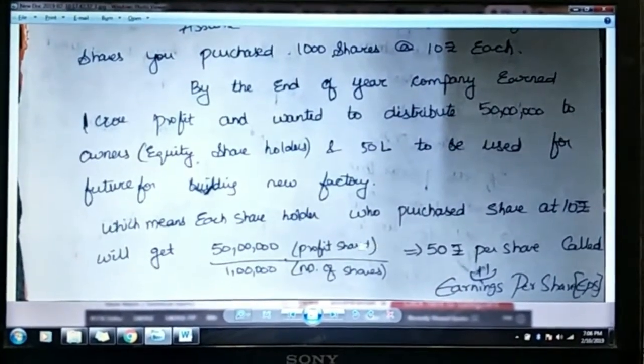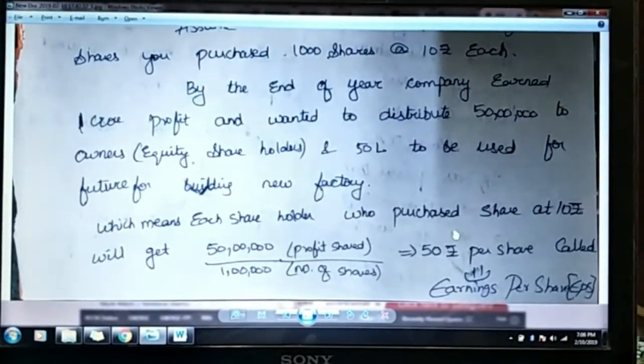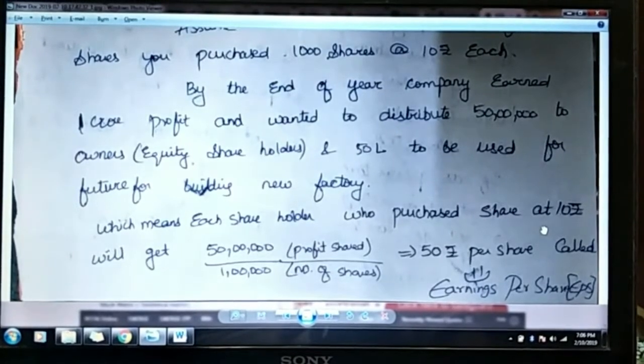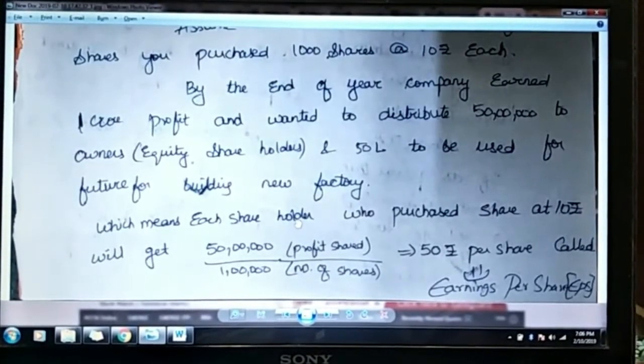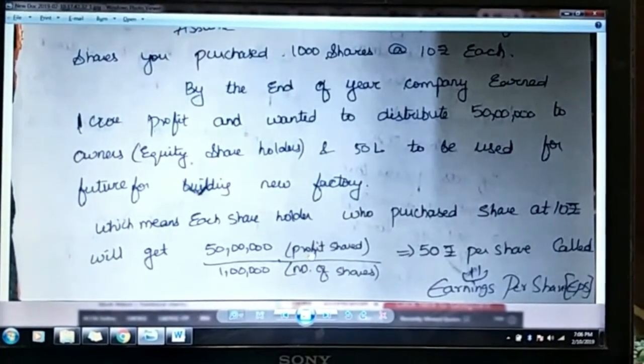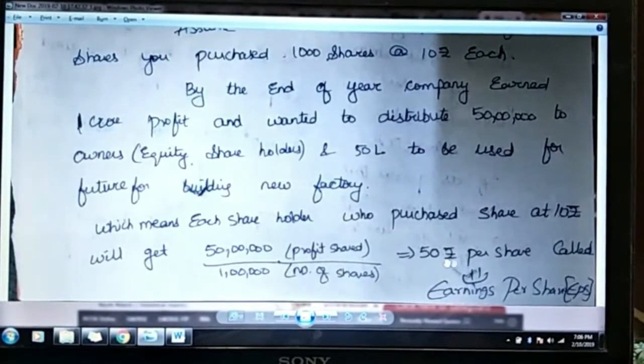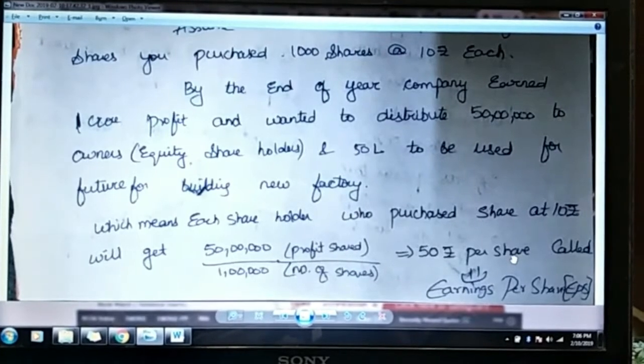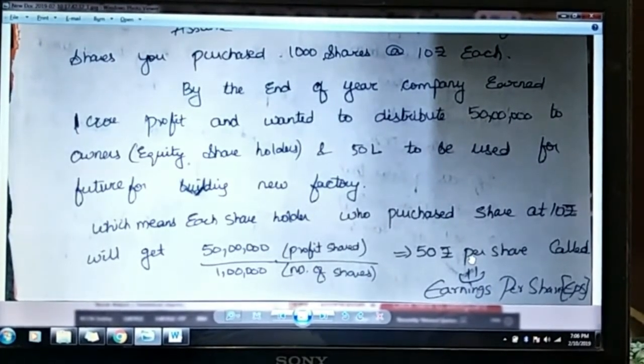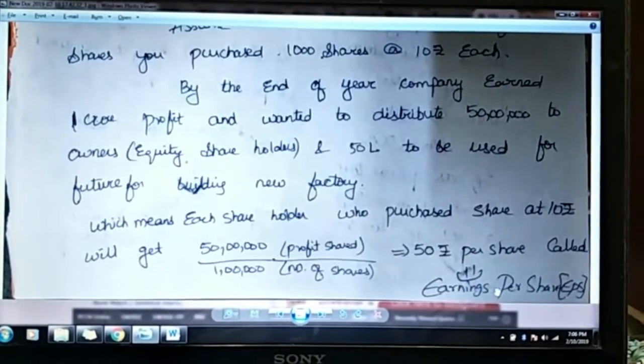So you are distributing 50 lakh to shareholders, it means everyone who purchased a share at 10 rupees will be getting how much amount? You can say 50 lakh is the total profit which you are going to share for 1 lakh shares, which means 50 rupees per share. Each share will be getting 50 rupees. That is called earnings per share.